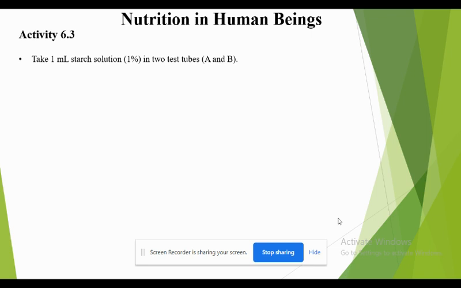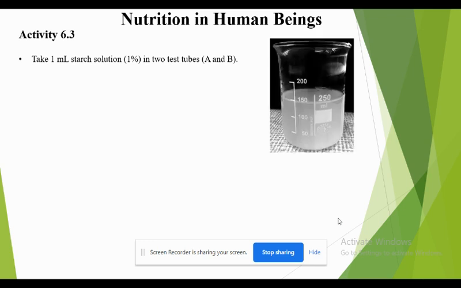In this activity, you have to take 1 ml of starch solution, which is 1%, in 2 test tubes, that is test tube A and test tube B. Simple. In both the test tubes, you have to take 1 ml of the starch solution. Here you can see in a beaker, we have the starch solution. So what is this starch? It is the food stored. Actually, it is found in plants, but it is the storage of food.